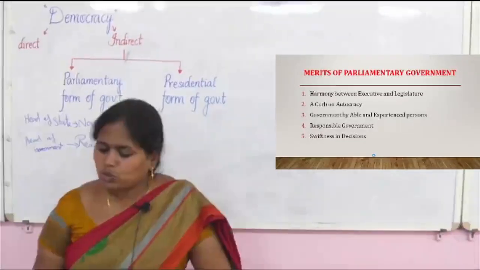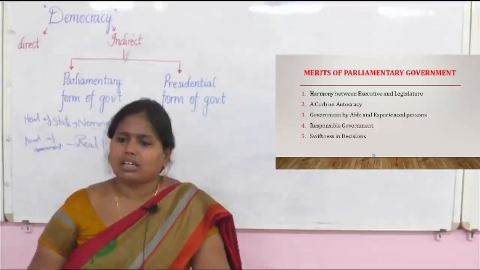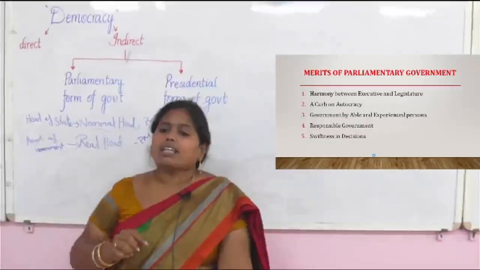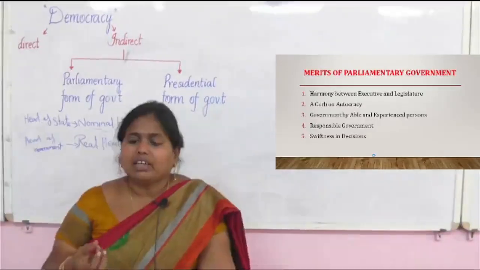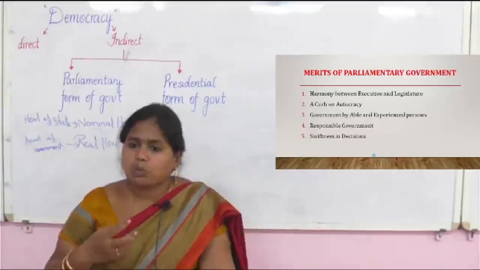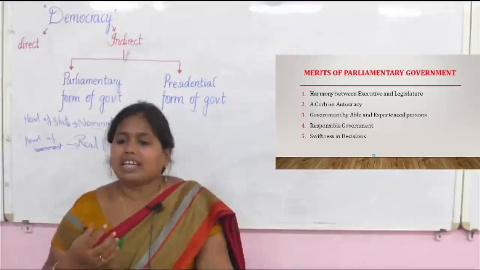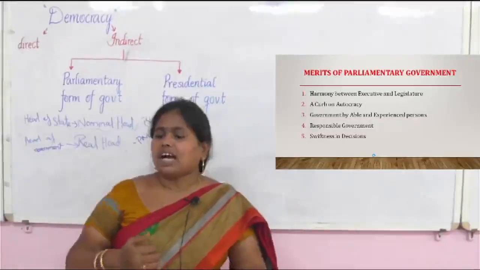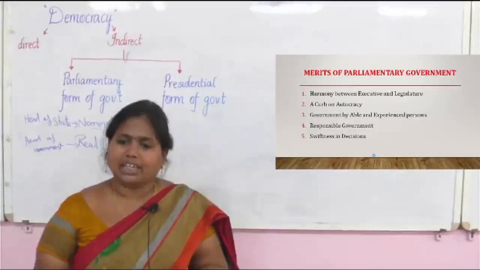Okay. Next one is responsible government. The parliamentary system is said to be a responsible government because they are elected by the people, and they are responsible to the people. They take public opinion into consideration. They always have a discussion about what the public opinion is about a policy.